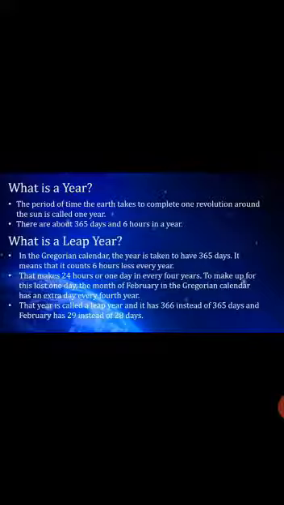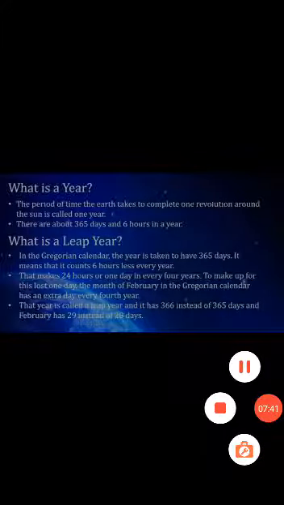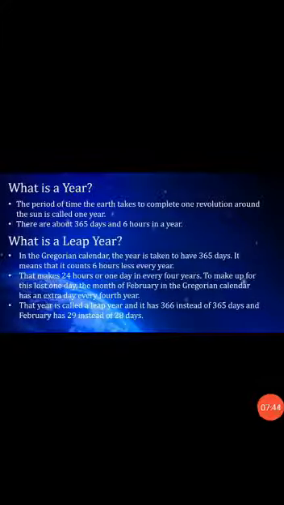That makes 24 hours or 1 day in every 4 years. To make up for this lost day, the month of February in the Gregorian calendar has an extra day every 4th year. That year is called a leap year and it has 366 days instead of 365 days, and February has 29 instead of 28 days. Okay students, have you understood the difference between a year and a leap year?